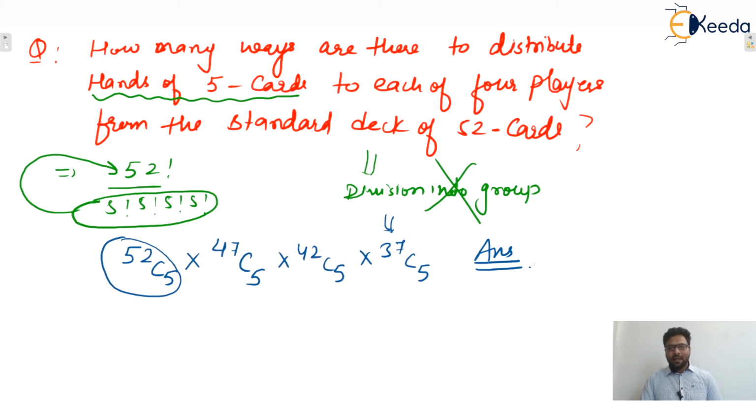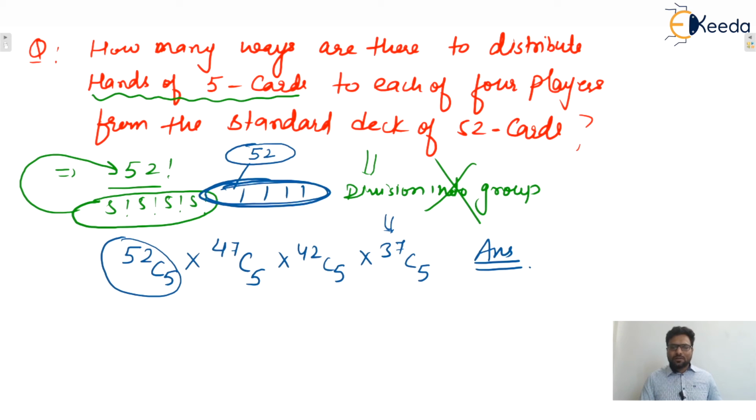So remember guys, carefully check where to apply division into groups and where it is not applicable. Don't do anything blindly. I already told you that division into groups means the objects are to be distributed. Let's say 52, that means all these 52 must be distributed.